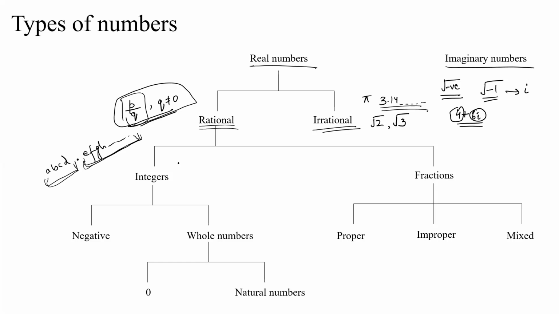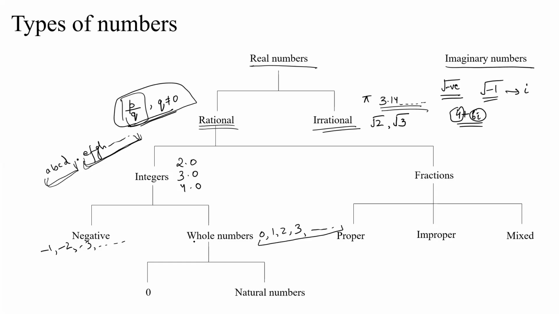So all the numbers such as 2, 3, 4. So these are basically what? 2.0, 3.0, 4.0, and so on. These are integers. And integers can further be divided into negative integers and whole numbers. Negative integers are basically -1, -2, -3, and so on. Whole numbers are 0, 1, 2, 3, and so on. So all the non-negative integers are whole numbers.